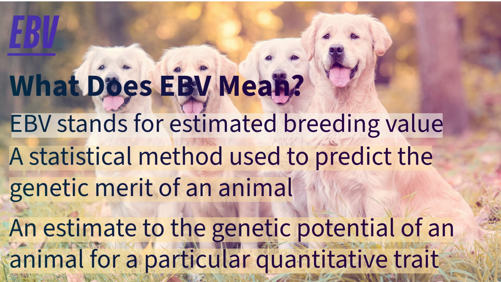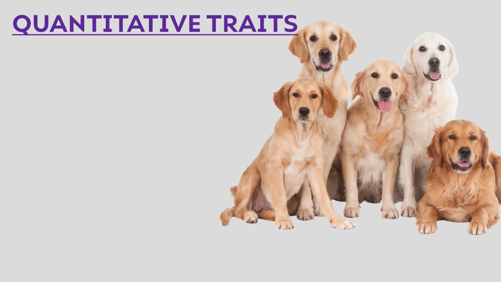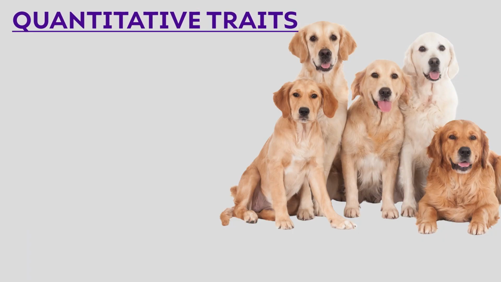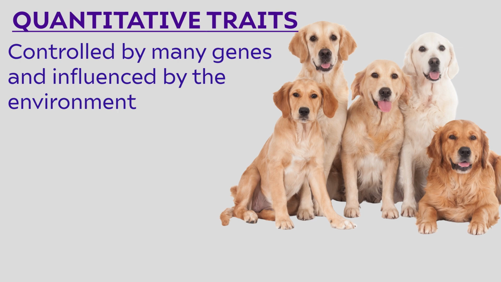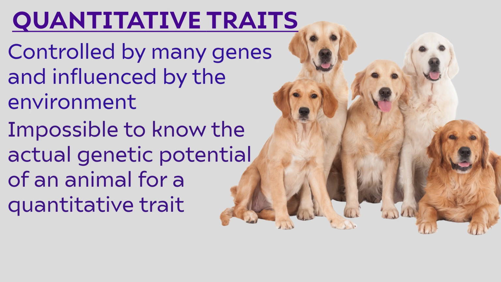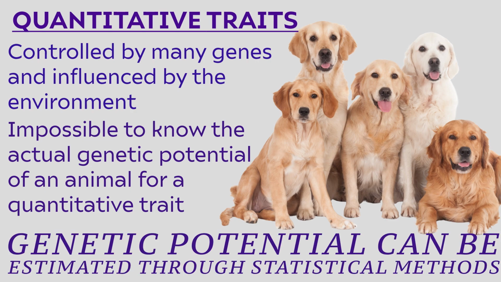EBVs are used to give an estimate of the genetic potential of an animal for a particular quantitative trait. Quantitative traits are those traits that are controlled by many genes and influenced by the environment. Due to this reason, true genetic value is never known exactly. We cannot see genes and breeding values. So, we must use observed phenotypes to obtain estimated breeding value and estimated transmitting ability using different statistical methods.